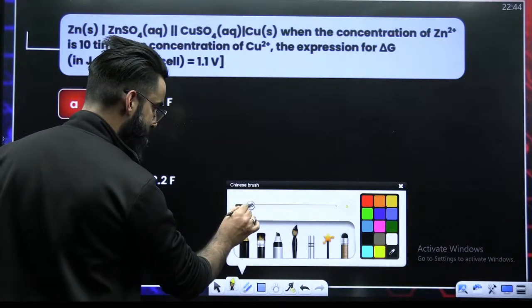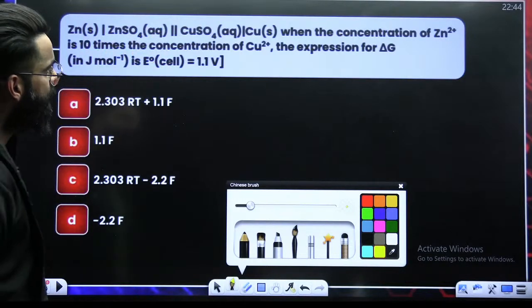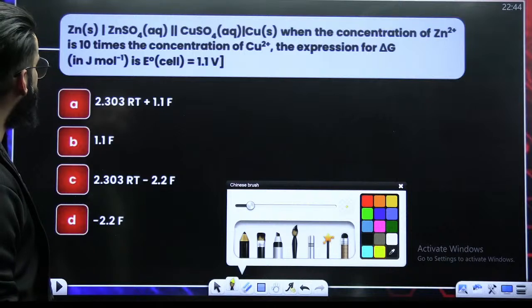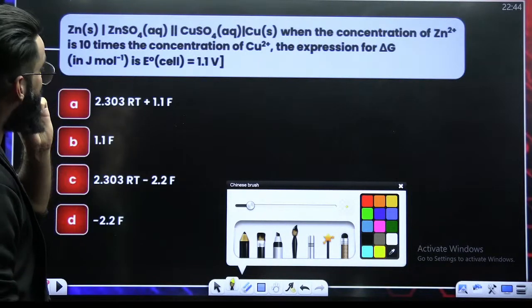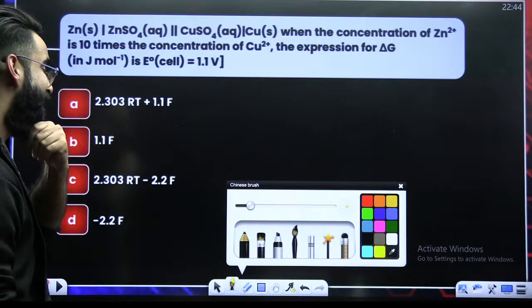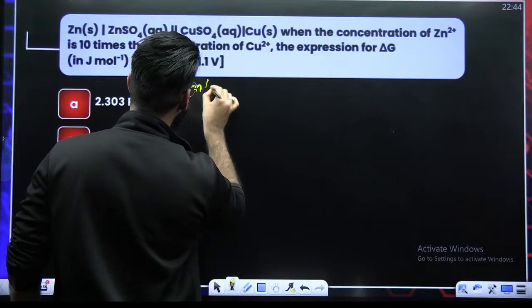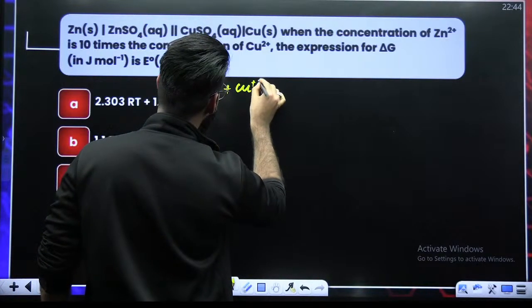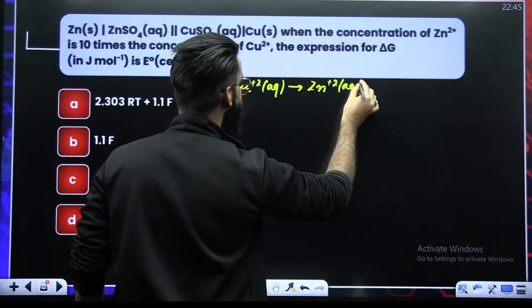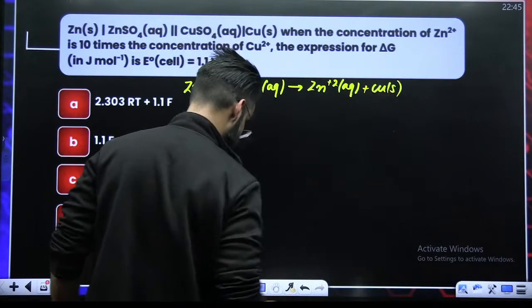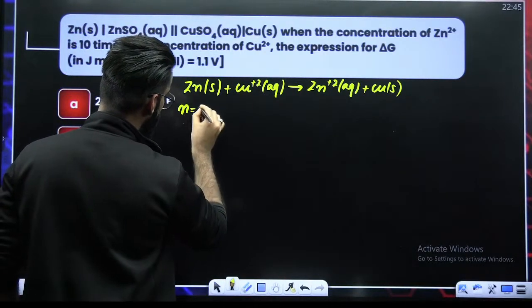Look at this one. You're given a reaction. You're given a cell. The question says when the concentration of zinc two-plus is 10 times the concentration of copper two-plus, find the expression for delta G. First of all, if I try to write the net cell reaction here, it would be something like this: zinc solid plus copper two-plus aqueous gives zinc two-plus aqueous plus copper solid. This is my net reaction. If this is my net reaction, here N value is equal to 2.